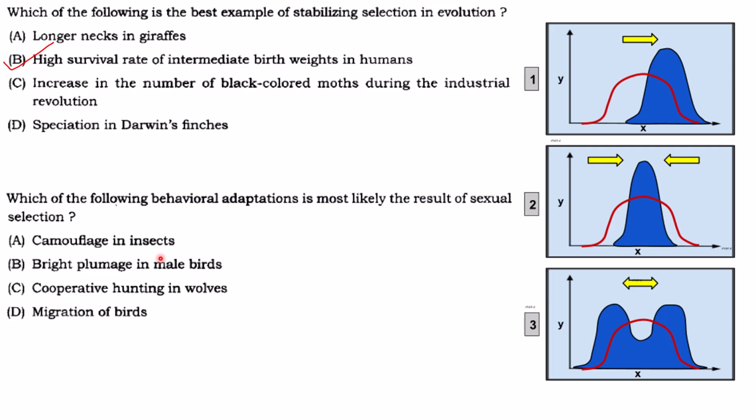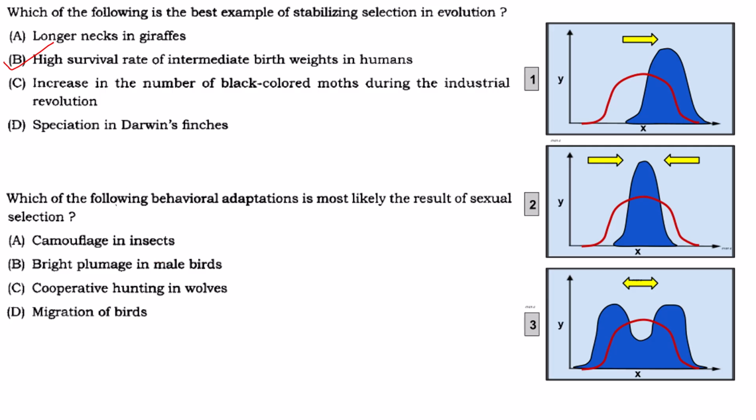Camouflage in insects, it is natural selection, because natural selection will favor the trait that will help in the survival of the organism. So camouflage in insects means they can avoid being eaten by their predators.